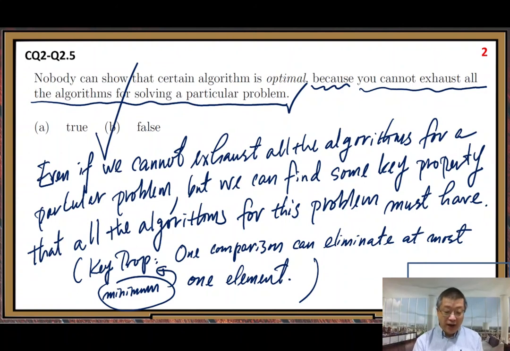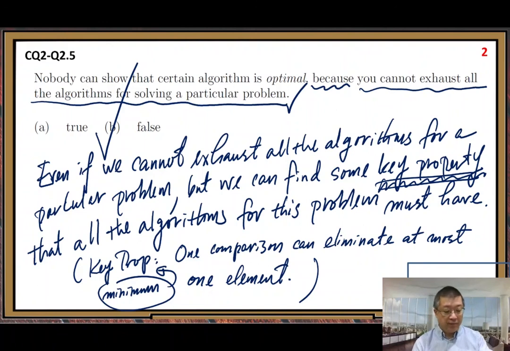So you can see, even if people cannot exhaust all the algorithms, they can still show a certain algorithm is optimal because they use this property. If they can find this property and use it, they can show that. In our finding the minimum example, we did that. It is successful, so we know it is true. That is the second example.